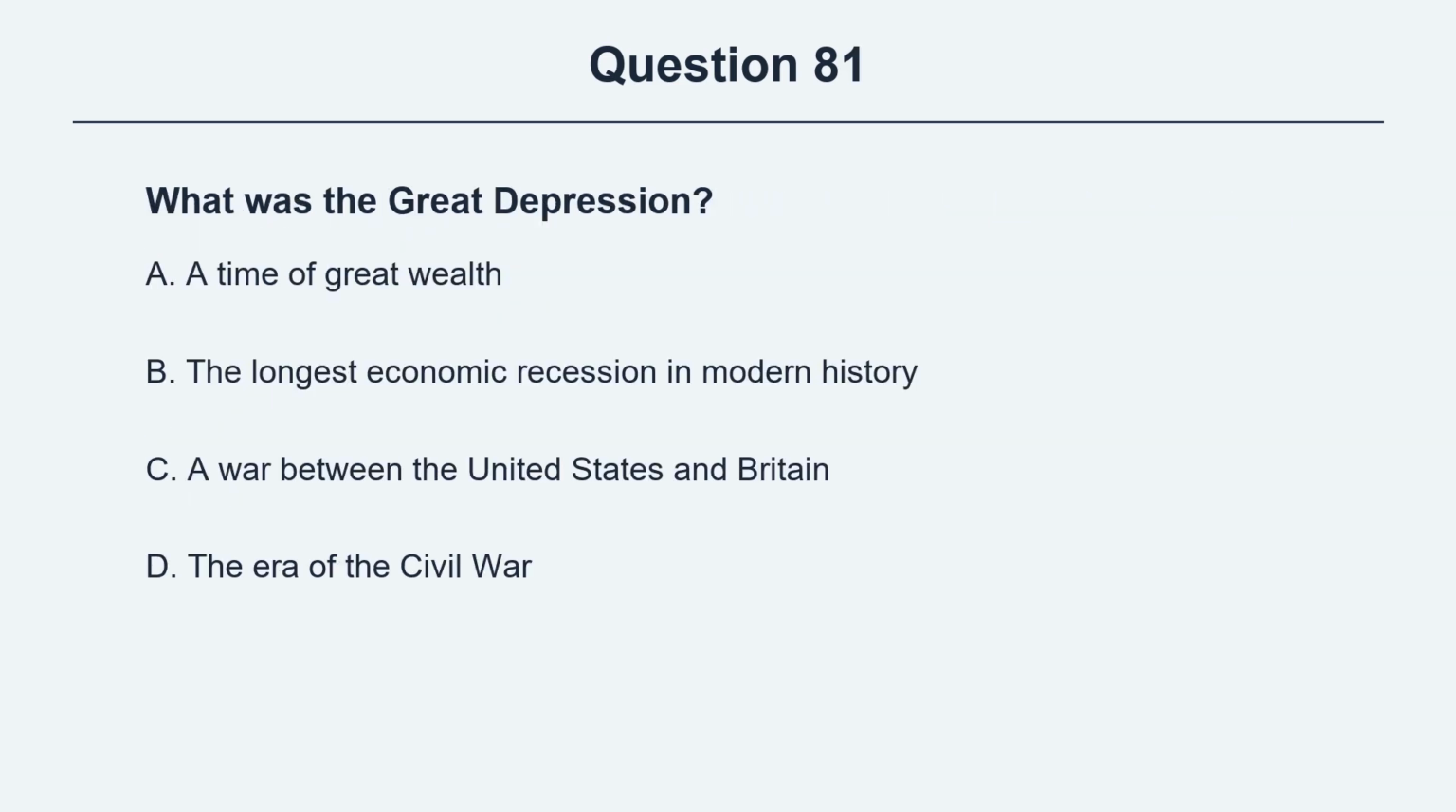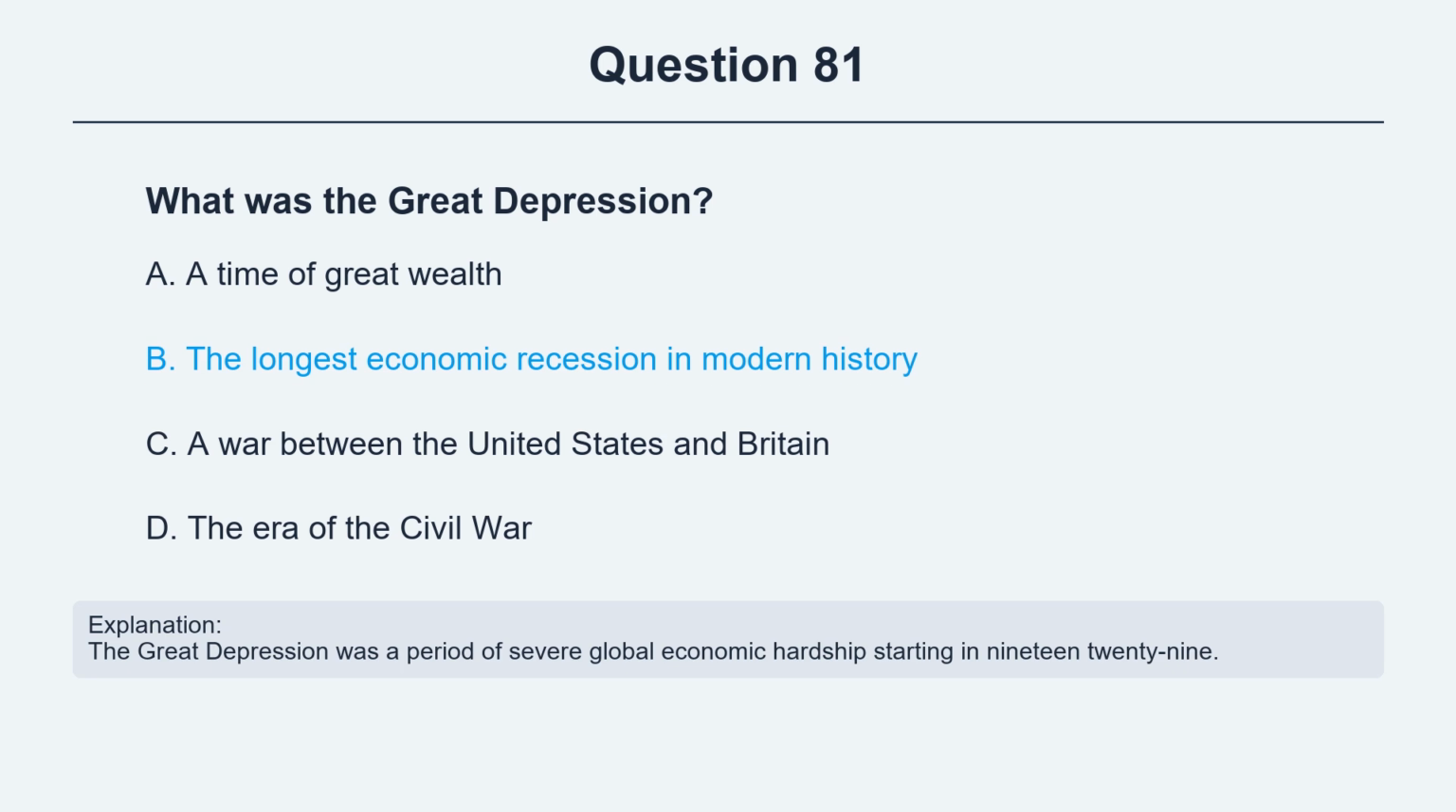Question 81. What was the Great Depression? Option A, a time of great wealth. Option B, the longest economic recession in modern history. Option C, a war between the United States and Britain. Option D, the era of the Civil War. The correct answer is option B, the longest economic recession in modern history. Explanation. The Great Depression was a period of severe global economic hardship starting in 1929.